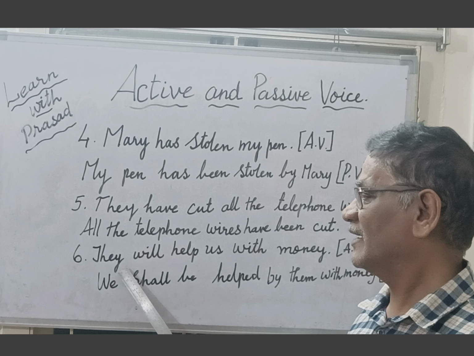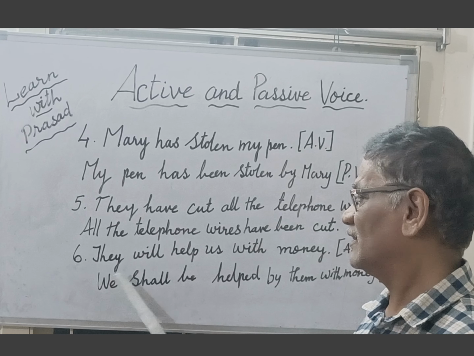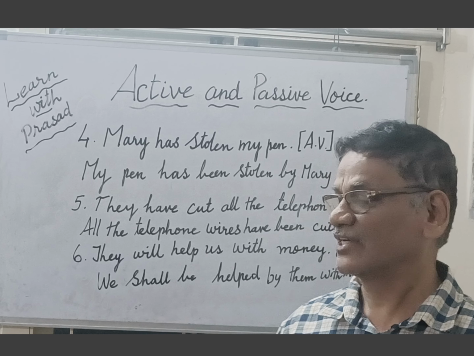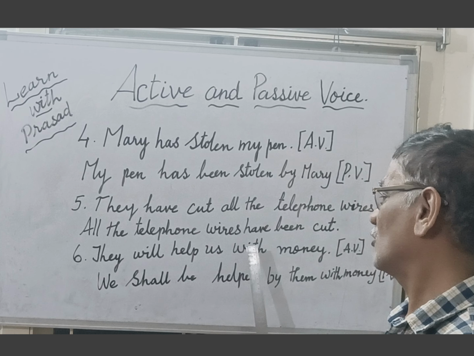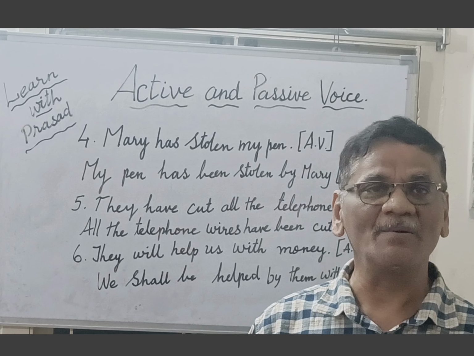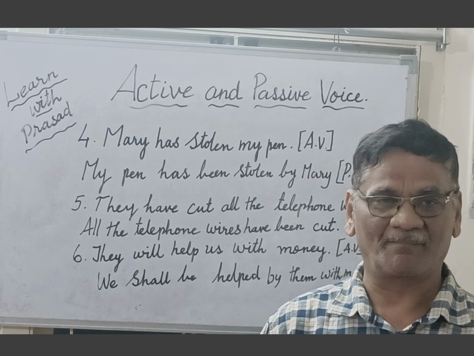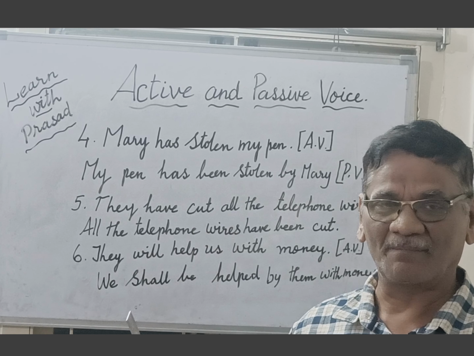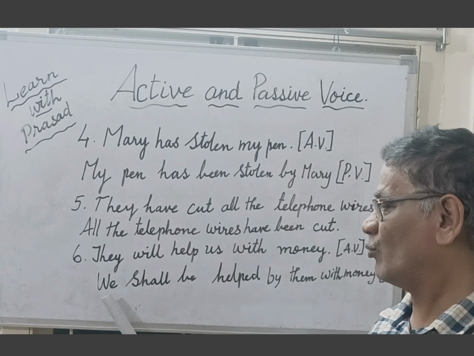And the sixth sentence, where "will" is used: They will help us with money. So, we shall be helped by them with money. So "us" becomes "we", and "they" becomes "them".